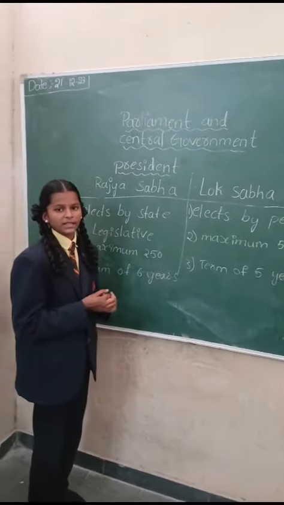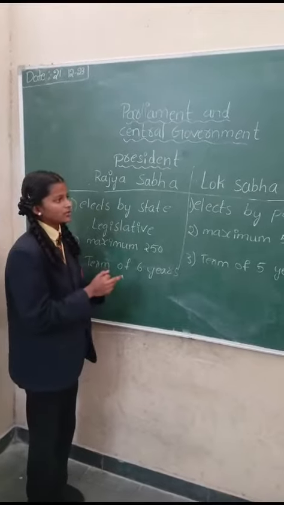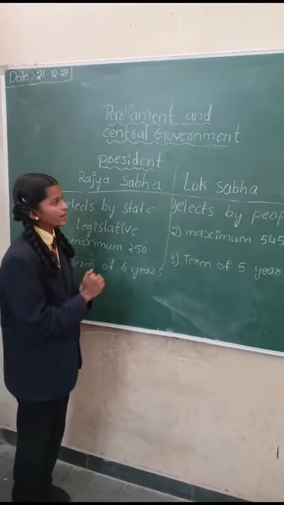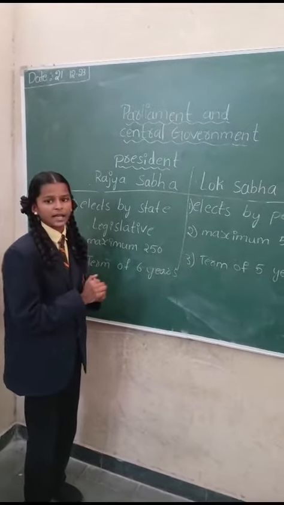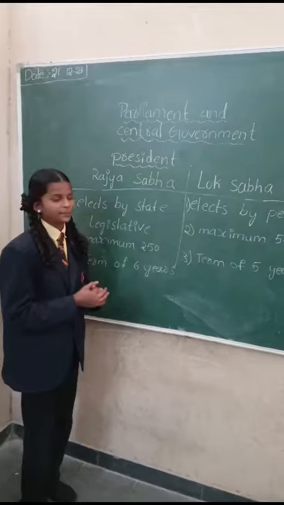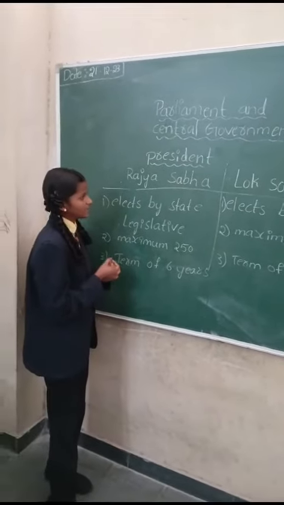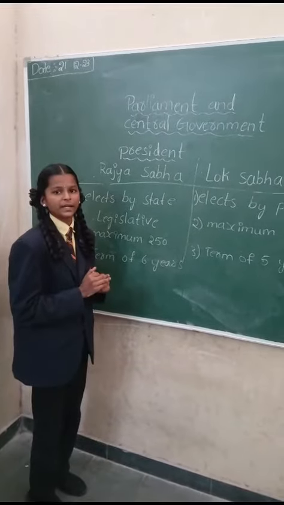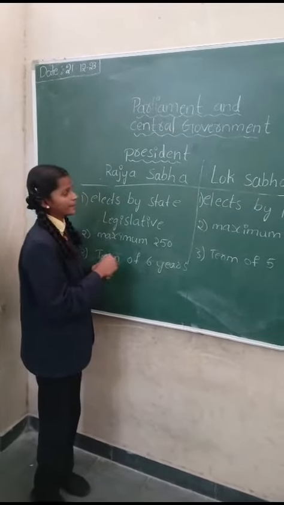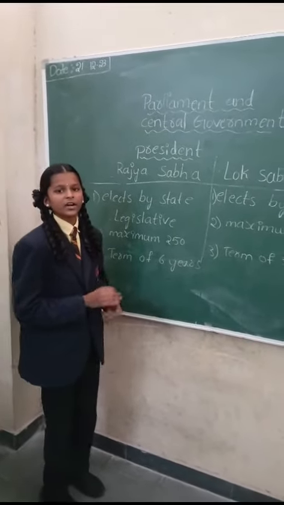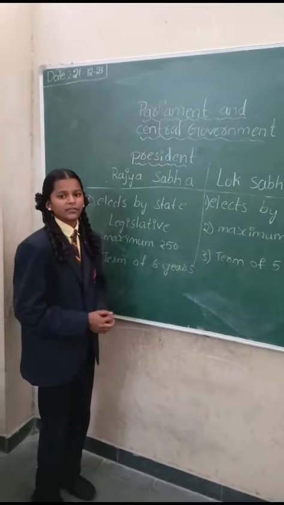The MLAs of all the states and the members of both the houses of the Parliament can elect the President, and the members of both houses of the Parliament can elect the Vice President. The Prime Minister and the Council of Ministers are chosen by both the houses of the Parliament, the Lok Sabha and the Rajya Sabha. The work of the government is divided into a number of areas.